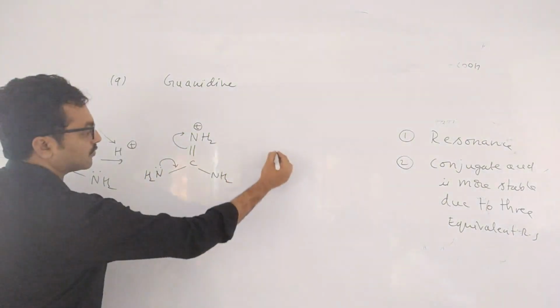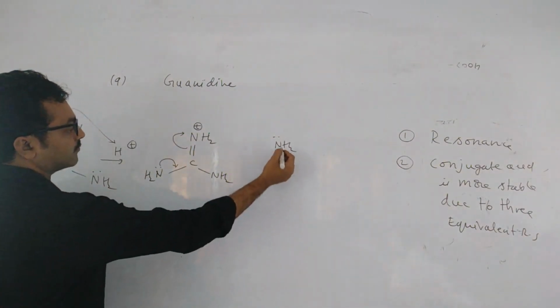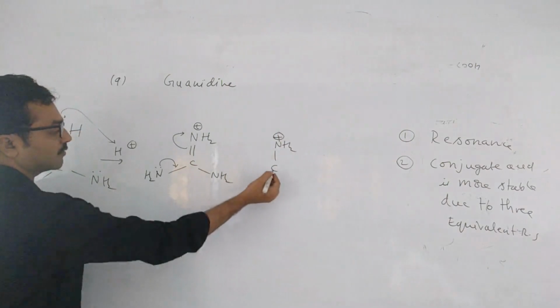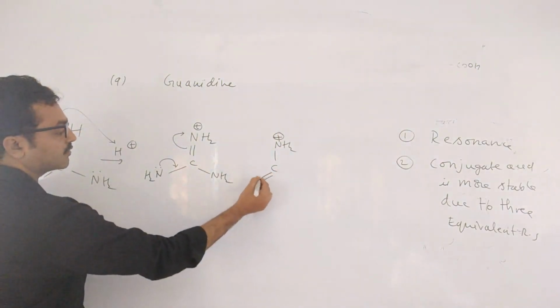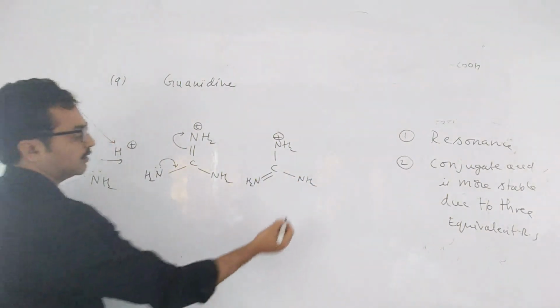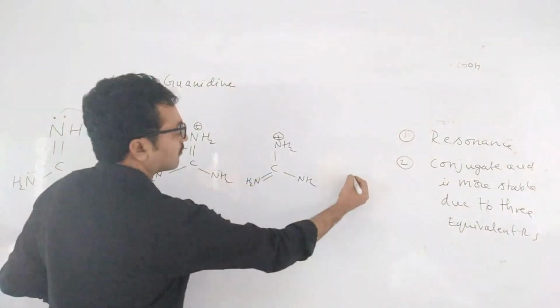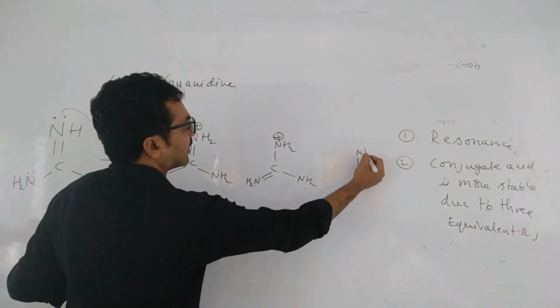Don't write, after this we will see. NH2 lone pair again. Yes. Here double bond NH2. Single bond NH2. Okay. Now, suppose this lone pair is given, C NH2 plus.